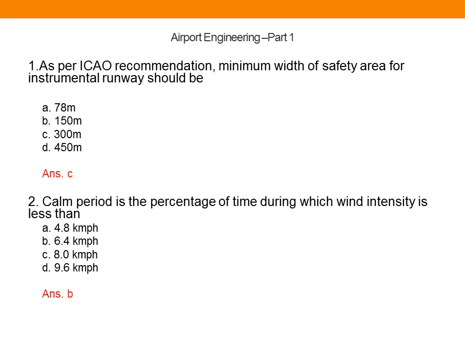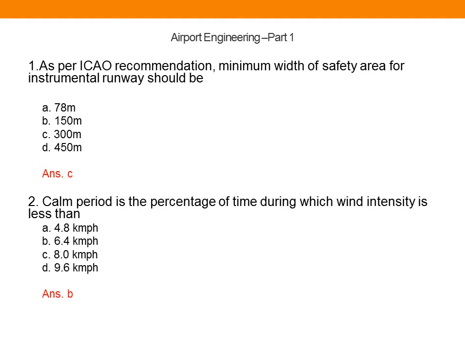So the first question is, as per ICAO recommendation, minimum width of safety area for instrumental runway should be. Instrumental runway is the runway we consider when instrument landing system is used, and its minimum width as per ICAO should be 300 meters. So answer is option C, 300 meters.